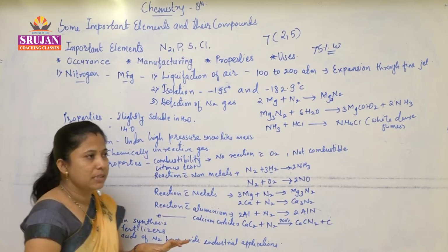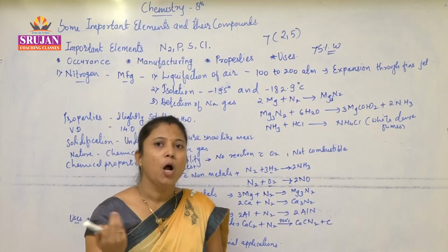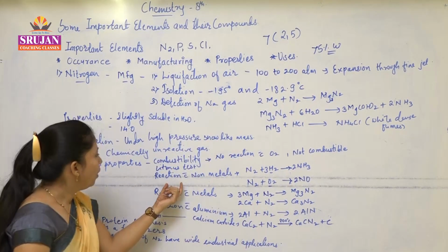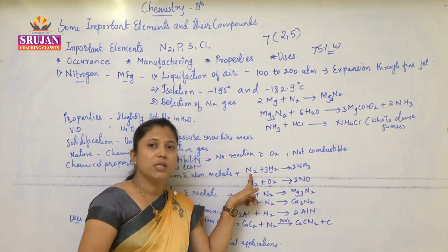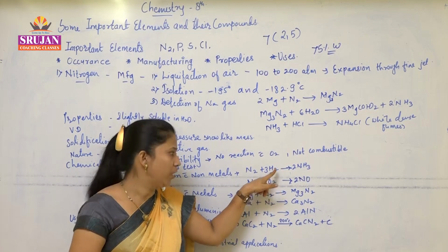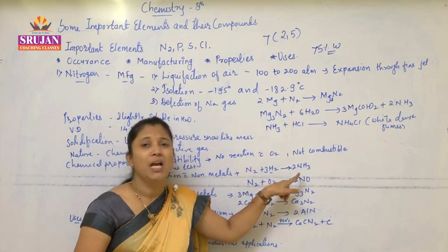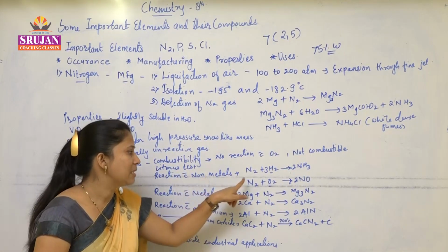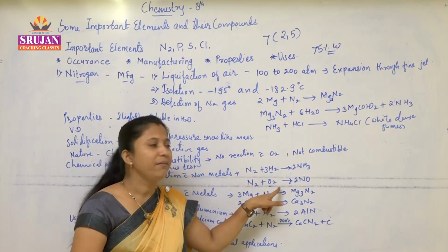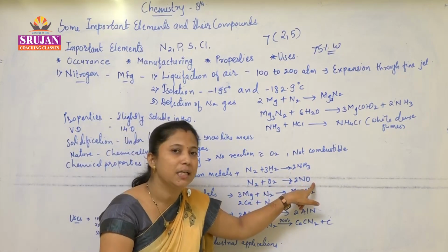Next is the litmus test: it doesn't have any reaction with red or blue litmus. Now reaction with non-metals. Whenever nitrogen is allowed to react with hydrogen, which is also a non-metal, there is formation of ammonia. Next, nitrogen whenever reacted with oxygen, there is formation of nitrous oxide.